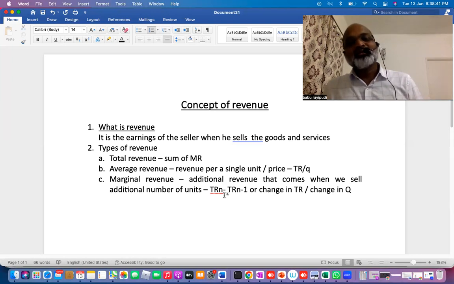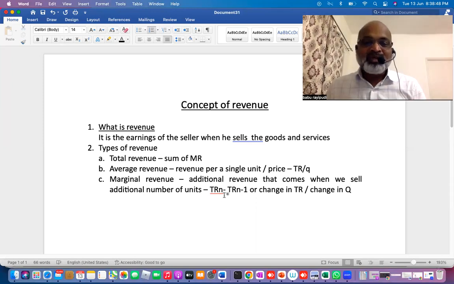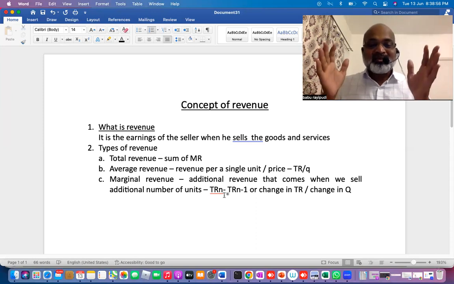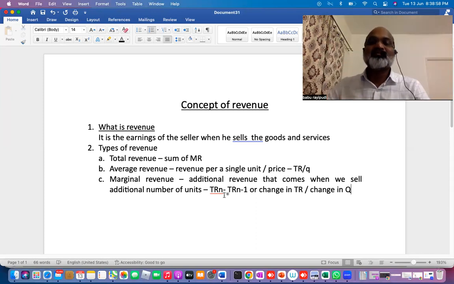Marginal revenue is the additional revenue earned by the seller when he sells extra units. Average revenue is the revenue earned on selling a single unit. Total revenue is the sum of all marginal revenues.